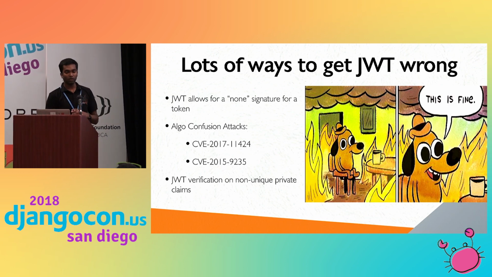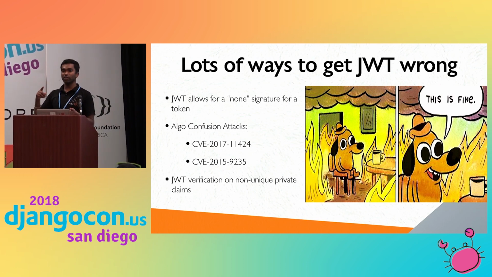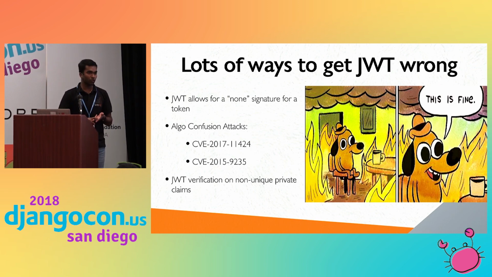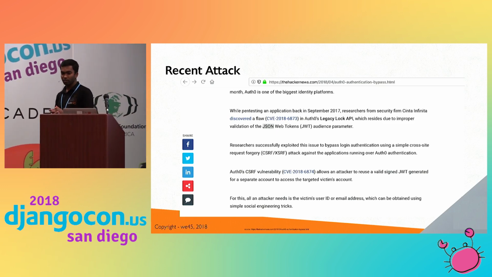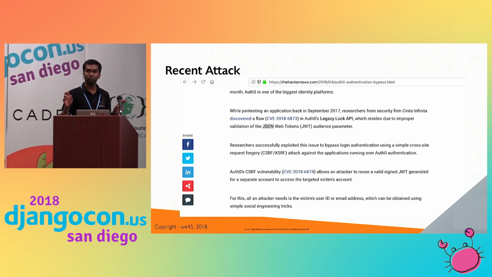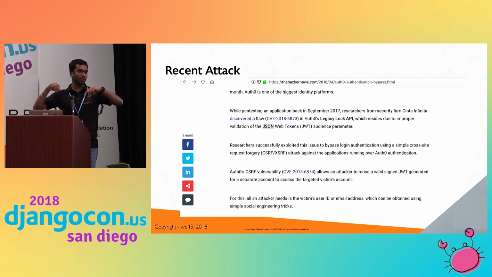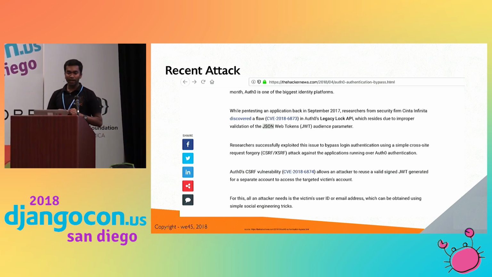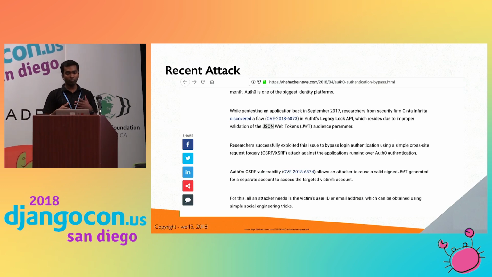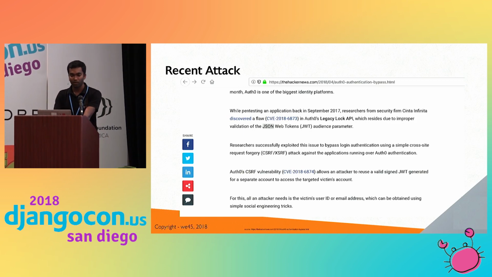Next one is unique private claims. For example, you should validate the JWT based on some unique IDs, like email IDs or unique IDs. You should validate based on that. There's a recent attack that happened with JWT. How many of you know Auth0? Auth0 is basically a centralized authentication mechanism, like AWS Cognito. Because they had a flaw in JWT, they compromised so many users' information. So this is a recent attack.